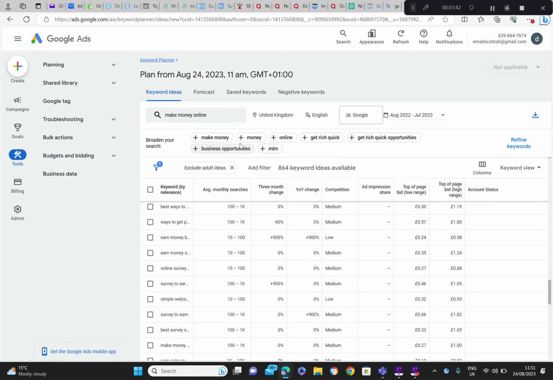So you could use that for Google Ads, or even if you're not, you can just get ideas. This is something Google offers for free. I think you need to create a free account. So let's try and get the right keywords, and the Google Ads Keyword Planner is a good tool.